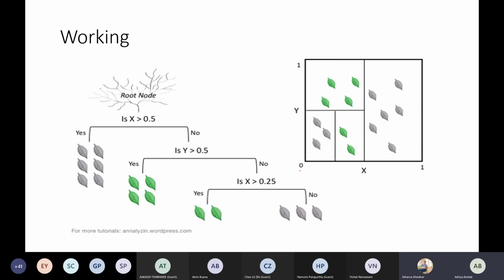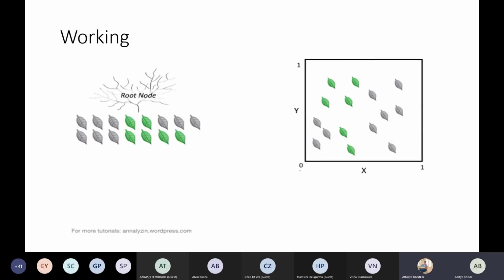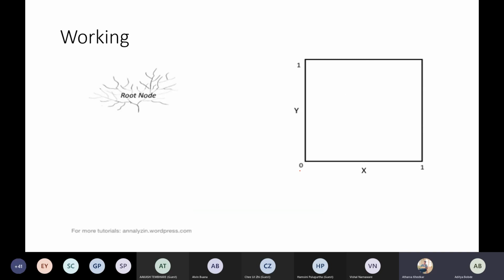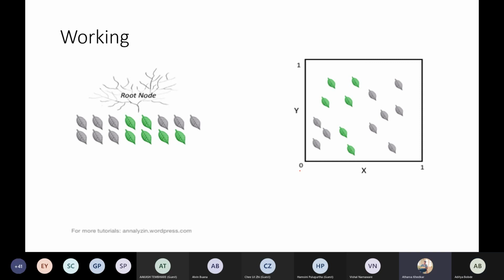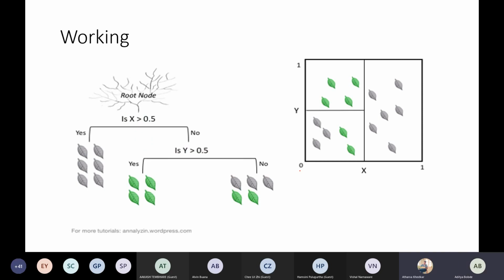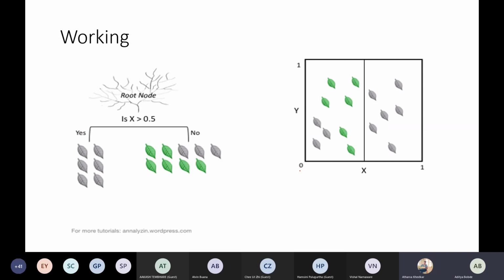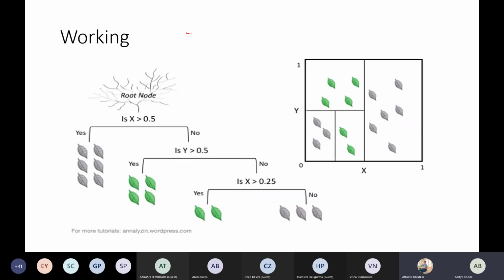This right side box is like plotting your x and y, right? It's nothing but a Euclidean plot, and accordingly you can see what's happening on the left side. There is a decision tree being created for x greater than 0.5. Just visualize how the line is being drawn and how they are being predicted.